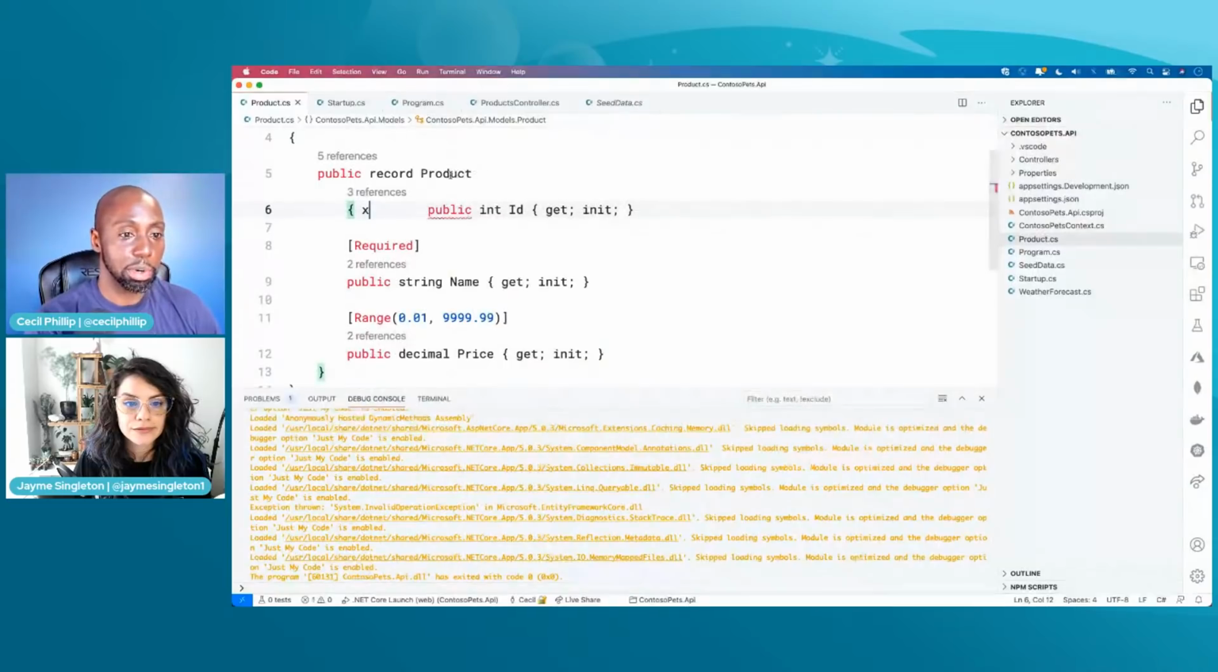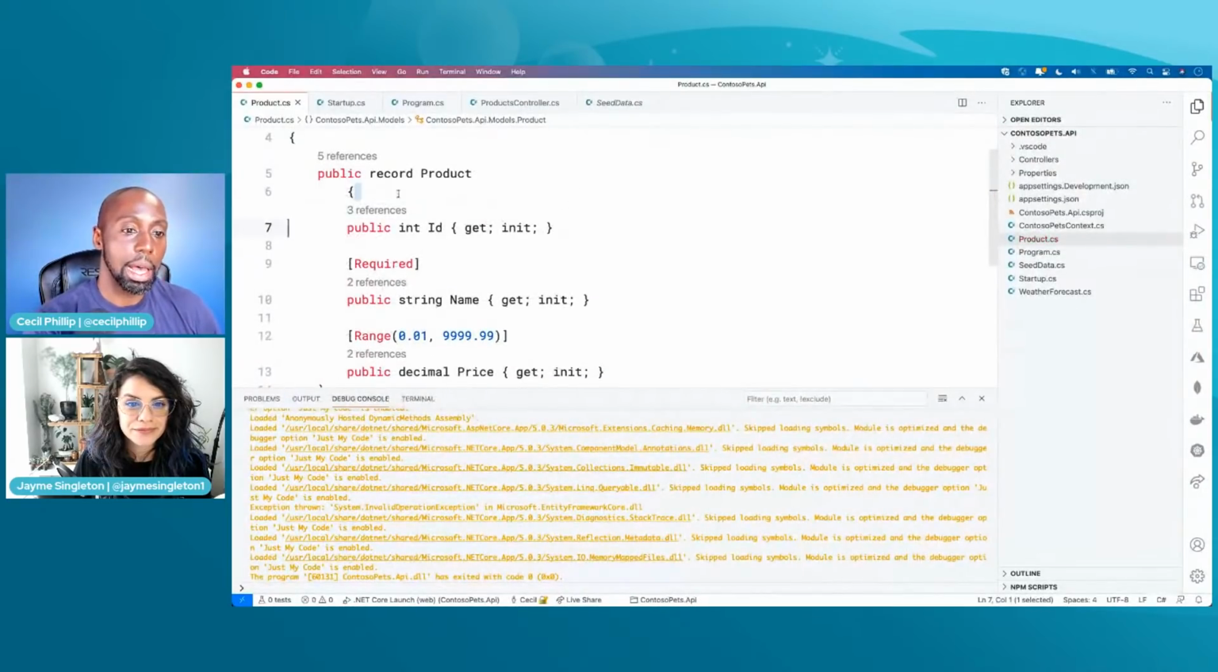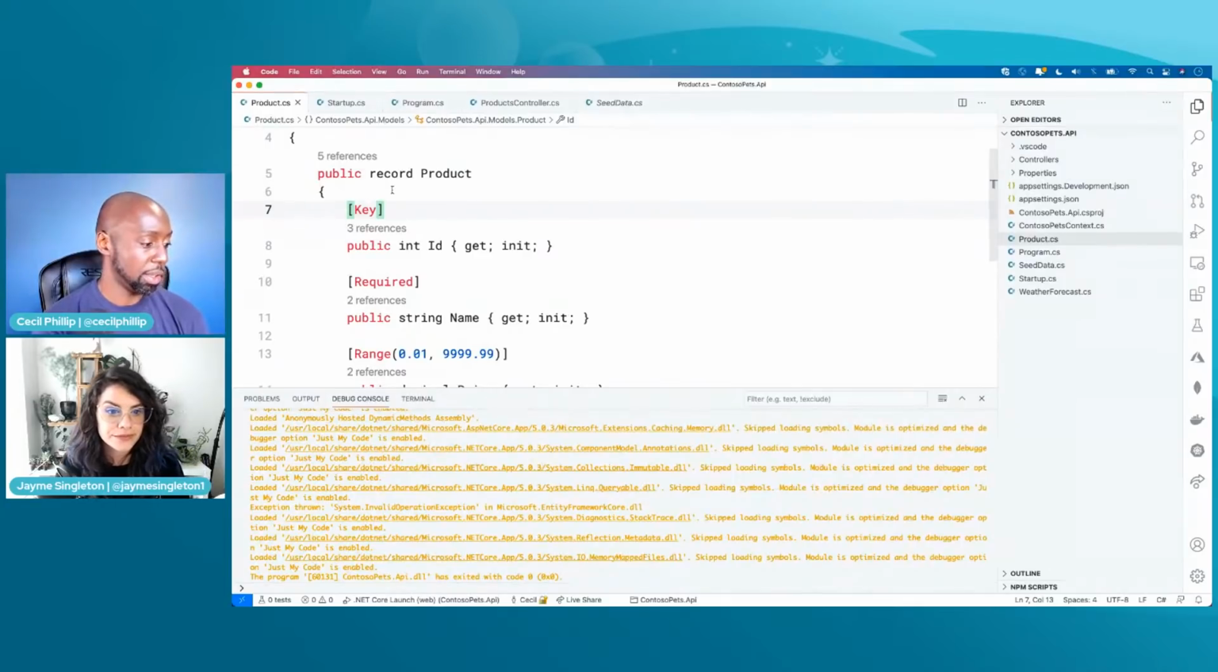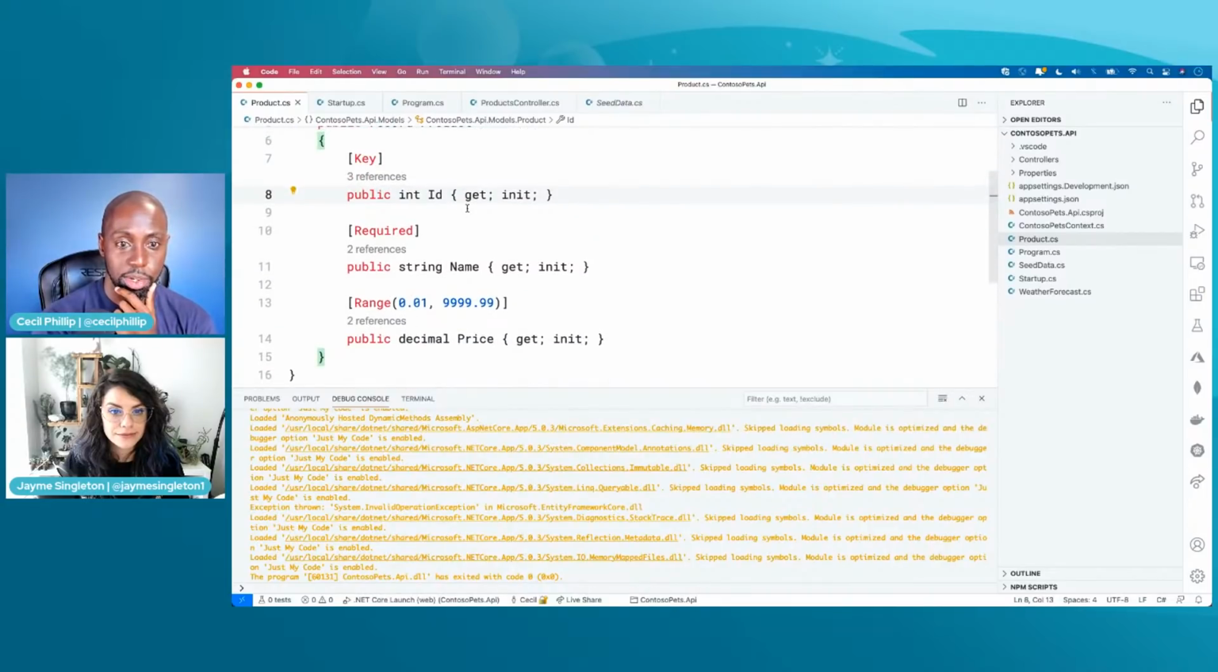I haven't used Entity Framework in a while, so I'm going to guess that this is what we need to do. I think I could say this is a key. Now, what does the key do? The key says, well, this is the primary key, right? So I'm going to label this as the primary key. Okay, that's fine.